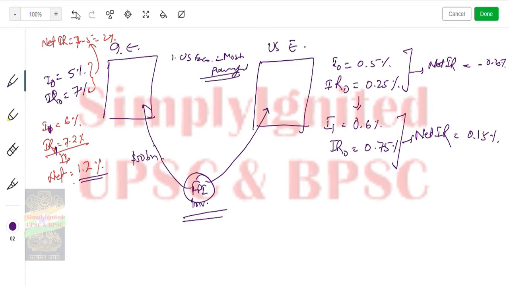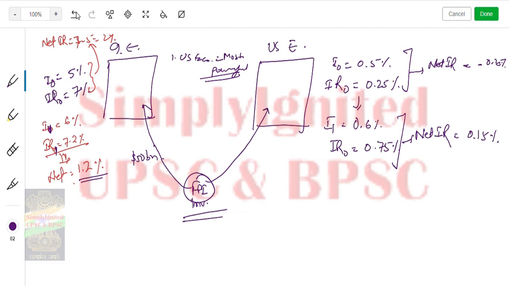If you have to buy the share of Tata Steel versus some other steel, or say you have to buy share of Ultratech cement versus some other cement like Bangar cement. I'm just telling for example, no offenses to anyone, right? Obviously, Ultratech has more market power than Bangar cement right now or any other cement. So obviously their share prices may give you less return, but they are more stable as compared to the other.